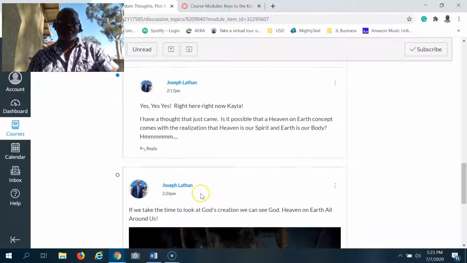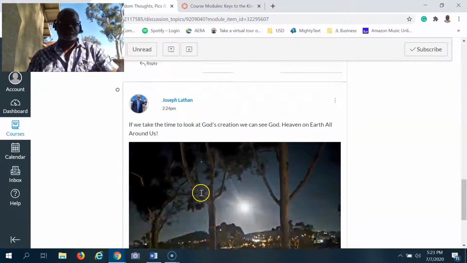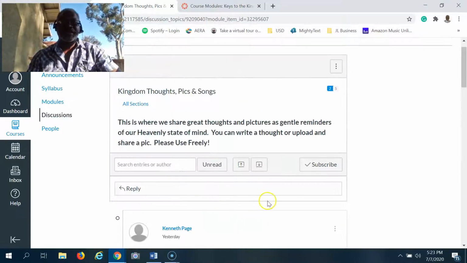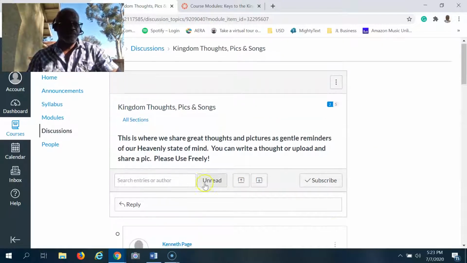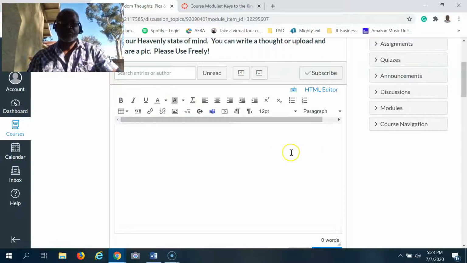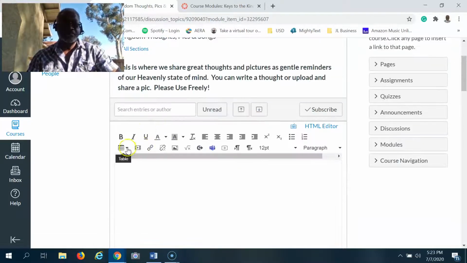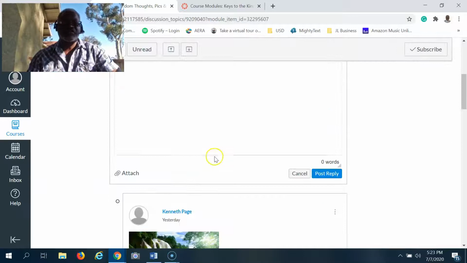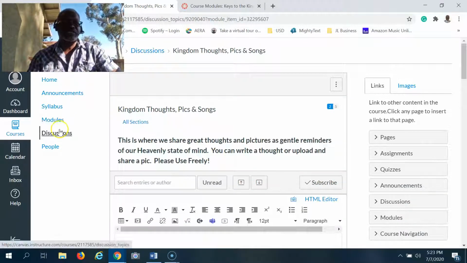This is our Kingdom Thought and Pick section. This is a space that we use to inspire one another. As you can see, we have some great thoughts going on there. I encourage you to get in there. Once you want to post your own, all you have to do is just click right into this reply, and then you will have a toolbar that comes up that allows you to change the text color. You can add a video. This is how you would add your picture or an image, and you can bring the picture in, and it'll upload right there into the system. So feel free to enjoy that. It's a wonderful addition to the course.